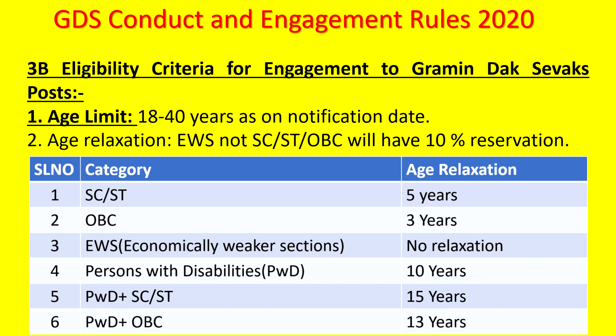That means normally under UR, 40 years is the maximum age, as we have seen. So SC, ST candidates will be allowed up to 45 years, 40 plus 5. OBC will be 40 plus 3, 43 years. For EWS there is no relaxation, and persons with disabilities will have 10 years relaxation. That means 40 plus 10, 50. And PWD plus SC, ST, if they are PWD as well as SC/ST, 15 years is provided. That means 40 plus 15, and PWD plus OBC is 13 years. So 40 plus 13, that is 53 years, they will be allowed.